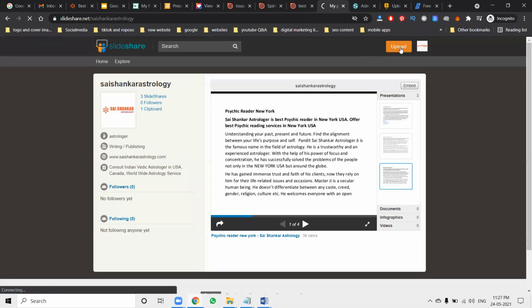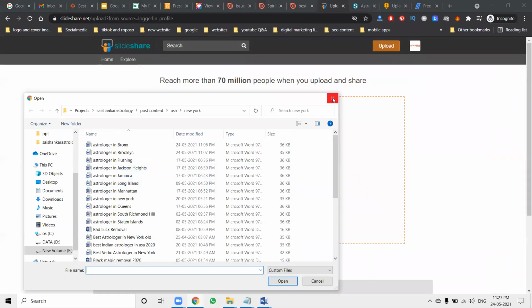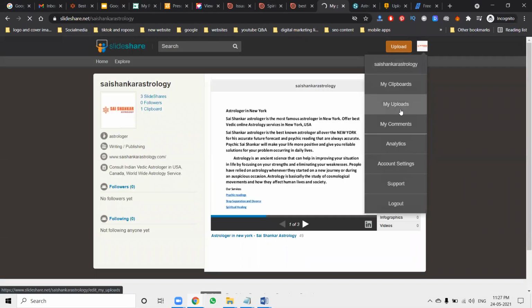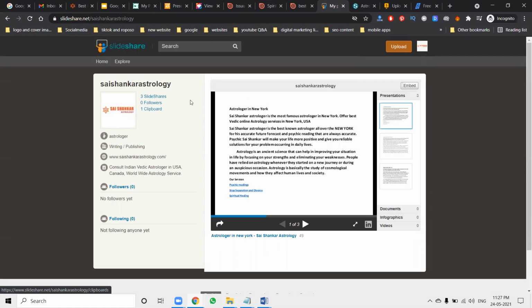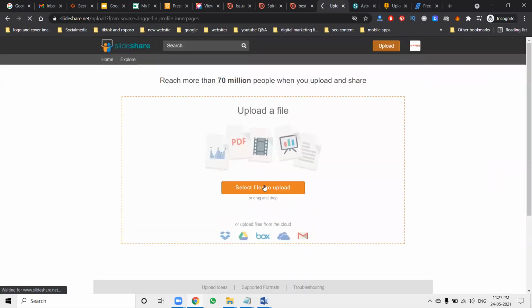So you can go to upload here. What is the content you will be uploading? First of all, here, what are the clipboards you are uploading here? A presentation is compulsory and important. So 3 slides here, switch reader and precision reader. Except this one, you can upload the remaining documentation.